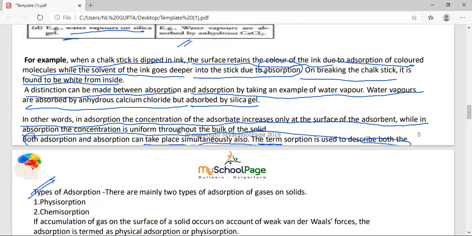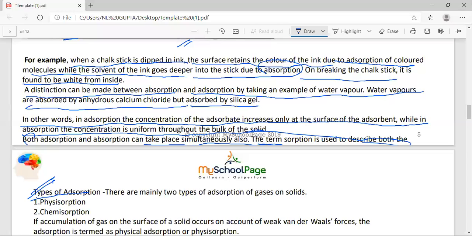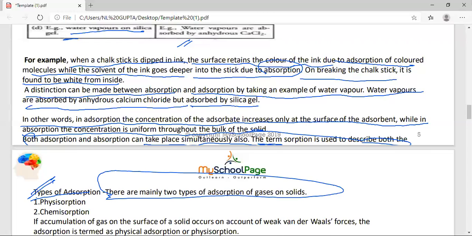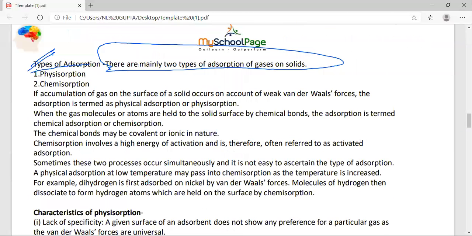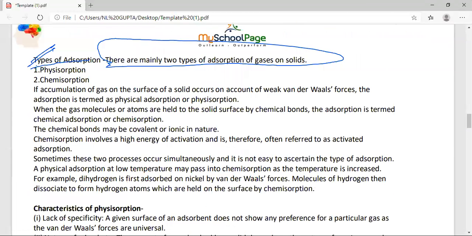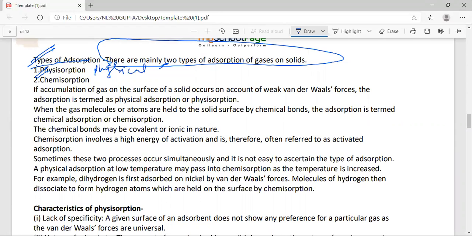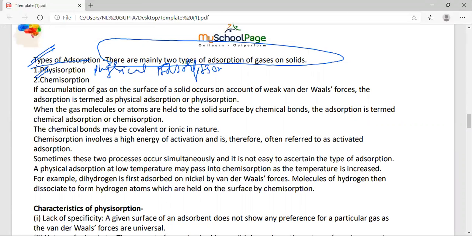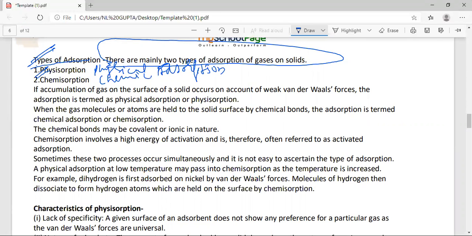Types of adsorption. Let us understand, student, the types of adsorption. There are mainly two types of adsorption, student. The first is physisorption, which means physical adsorption. The next one is chemisorption, which is also known as chemical adsorption.